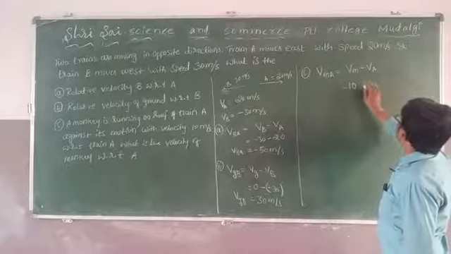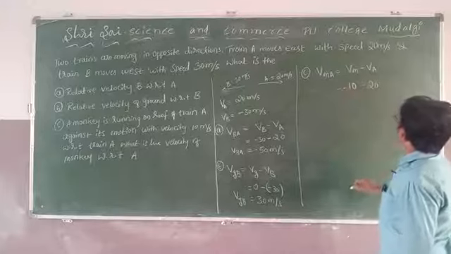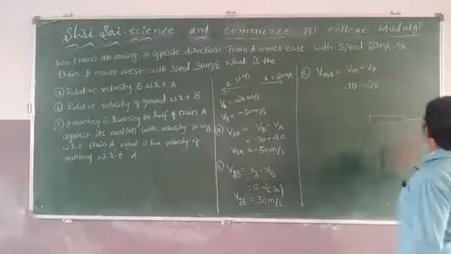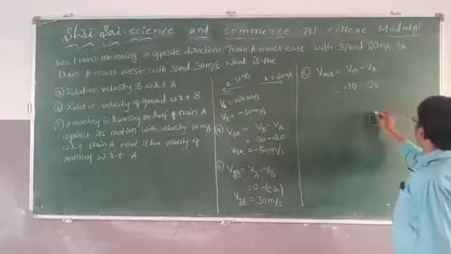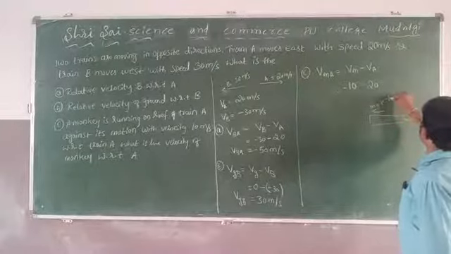20 minus... Train is moving in this way, then monkey is moving in this way, 10 meter per second.